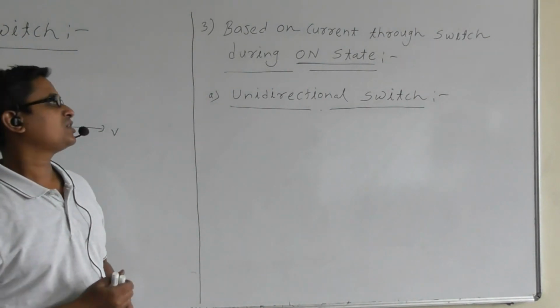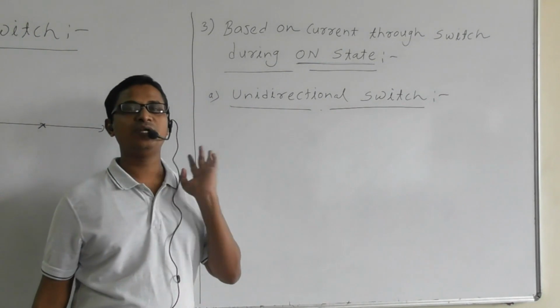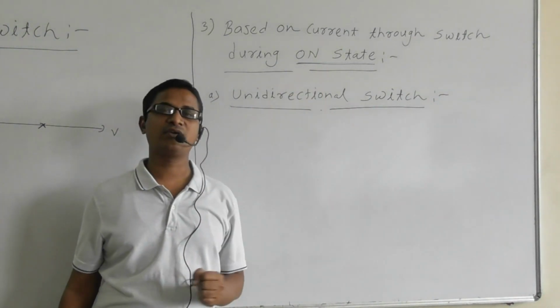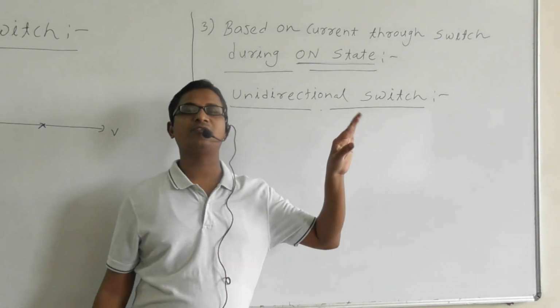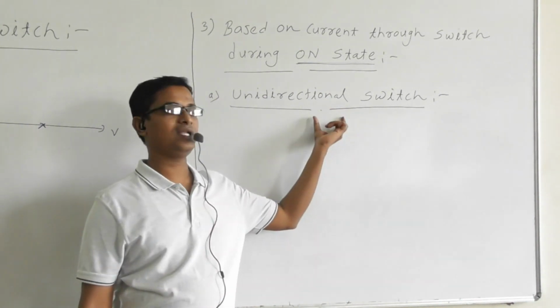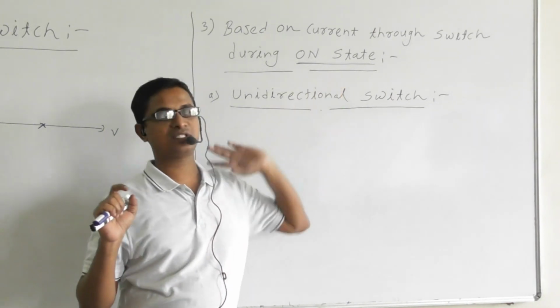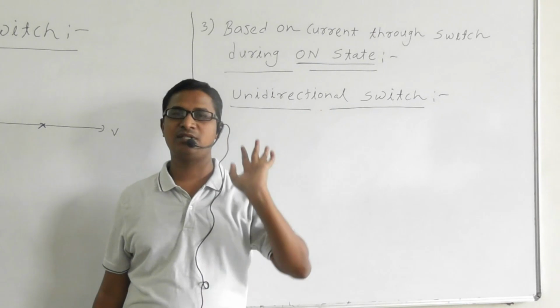The switch is said to be unidirectional if, during its on state, the switch allows only the forward current or the reverse current. Then the switch is known as a unidirectional switch.